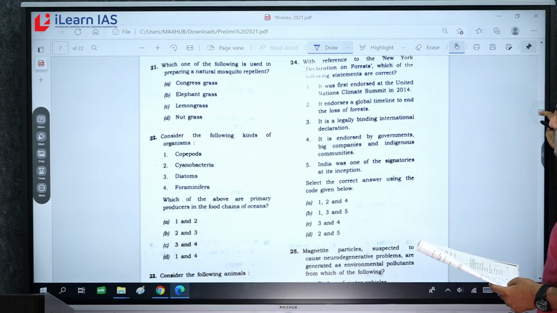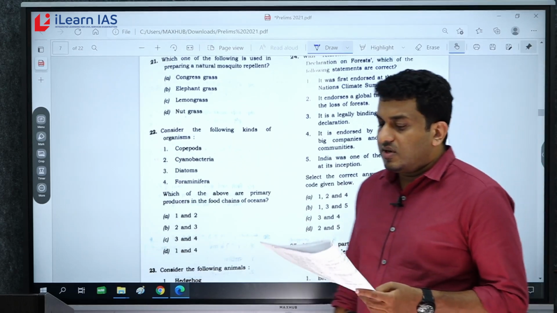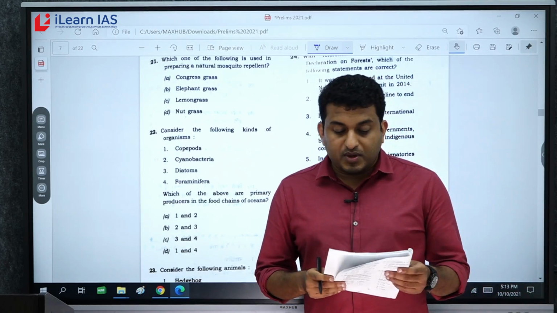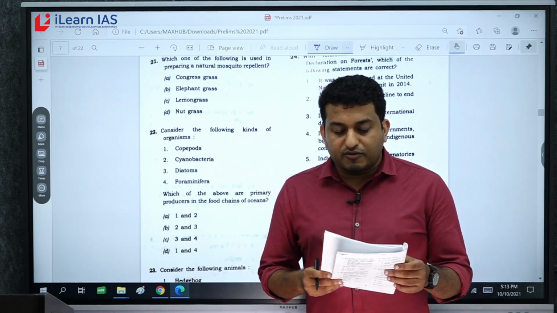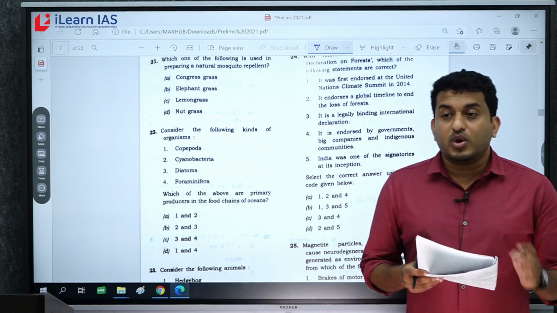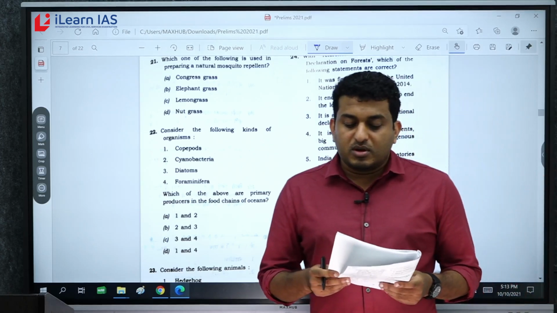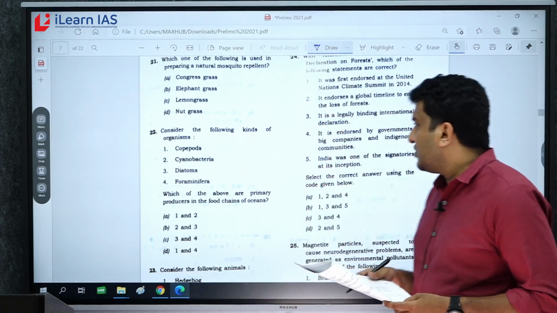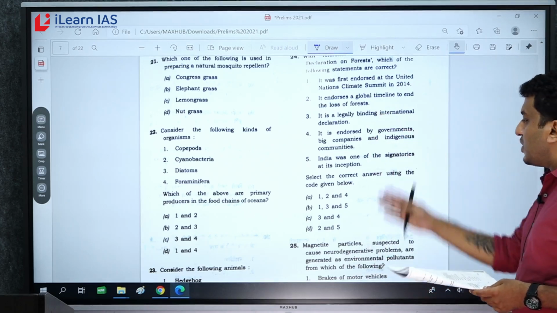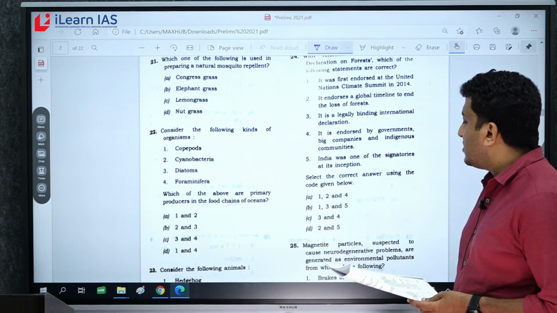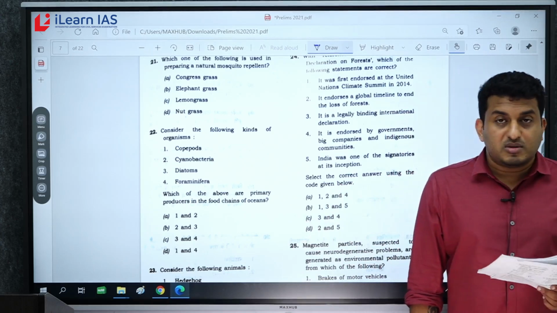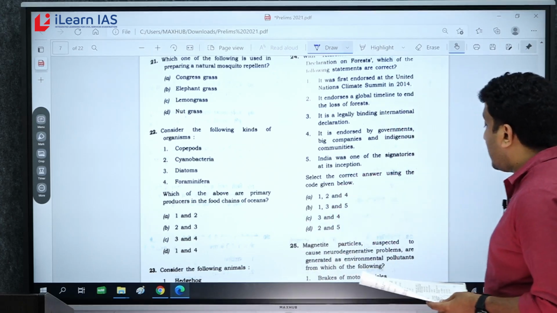Now with reference to New York Declaration on Forests, which of the following statements are correct? It was first endorsed at the United Nations Climate Summit in 2014, correct. It endorses a global timeline to end the loss of forest, correct. It is legally binding. It cannot be, never can be legally binding, right? If I go ahead with the other international conventions also, legally binding ones are very few, right? So this cannot be. So 3 you can eliminate. With that logic itself, you can eliminate B and C. So A and D is remaining. India was one of the signatories at its inception. No, that is wrong. So answer is A, 1, 2 and 4.